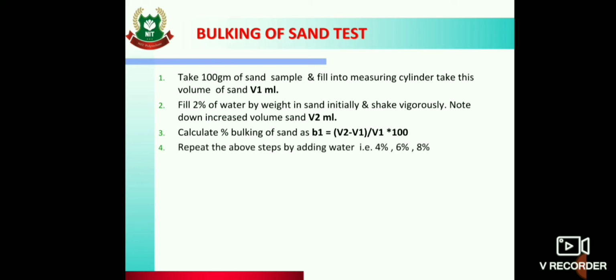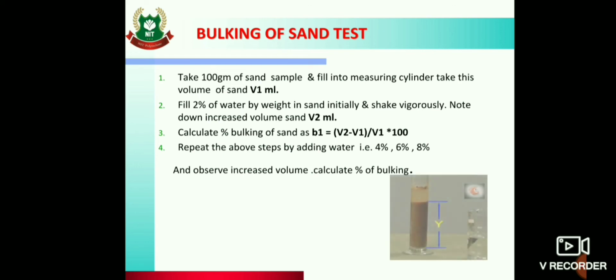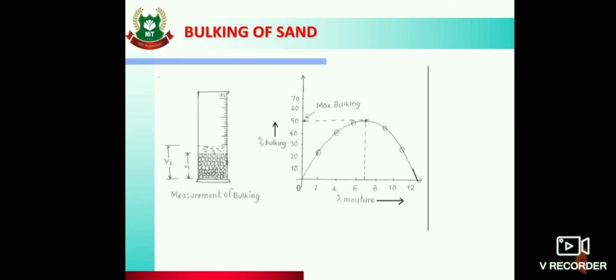Then repeat the above steps by adding 4%, 6% and 8% of water. Then observe the increased volume and calculate the percentage of bulking. So you can see here how bulking is shown. In this measuring jar, V2 is the volume of bulked sand and V1 is the volume of original sand. So you can find out the bulking by using the formula shown.